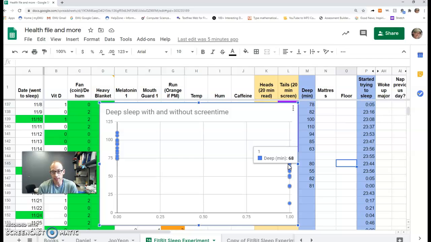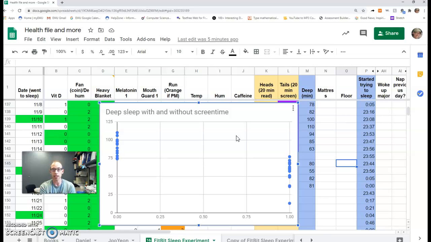So that's one story, and that is certainly a trend that this chart would support. It would support the story that maybe the screen time is impacting my deep sleep, that it has a bad effect on the amount of deep sleep that I get per night.